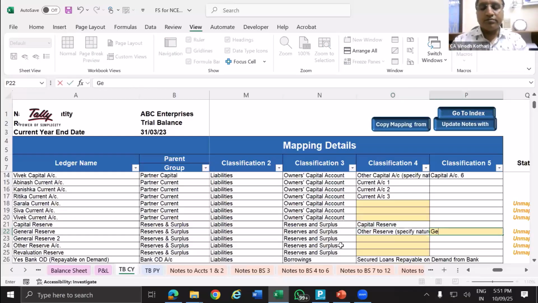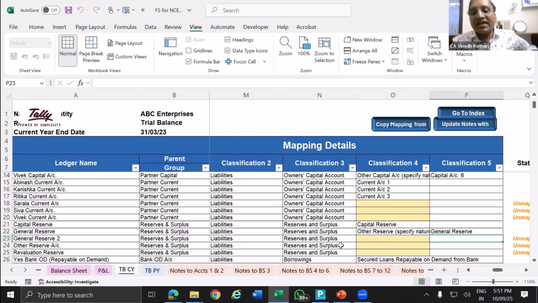and you can give your own wording. See, in classification 5, nothing will be from the pre-filled data. Classification 4 will be from the pre-filled grouping, that is the Tally grouping. Here you can see the arrow mark. That means it is telling you to classify again, to which group I have to classify for the purpose of financial statement.